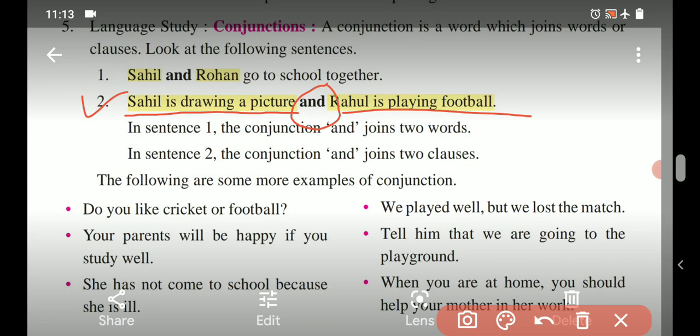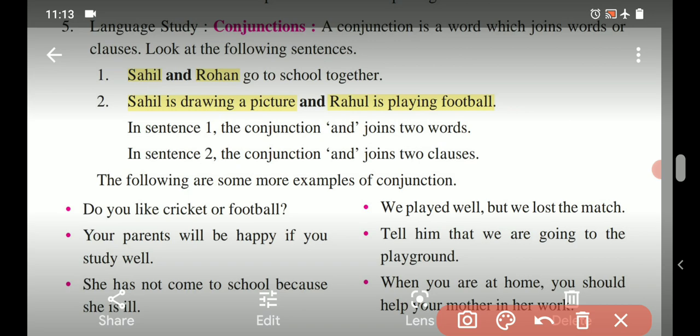The definition says a conjunction joins two clauses, so that condition is fulfilled in the second example. So I repeat, a conjunction is a word that joins two words or two clauses in this way.